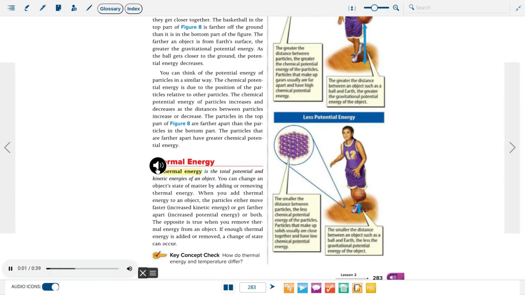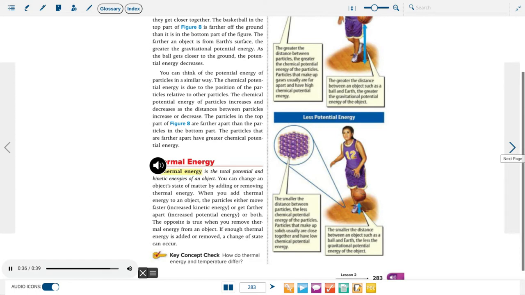Thermal energy. Thermal energy is the total potential and kinetic energies of an object. You can change an object's state of matter by adding or removing thermal energy. When you add thermal energy to an object, the particles either move faster, increased kinetic energy, or get farther apart, increased potential energy, or both. The opposite is true when you remove thermal energy from an object. If enough thermal energy is added or removed, a change of state can occur.